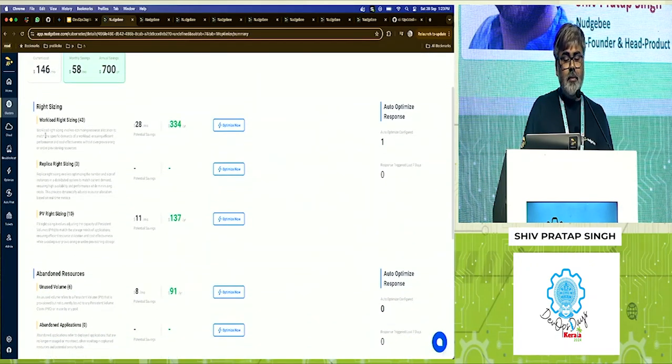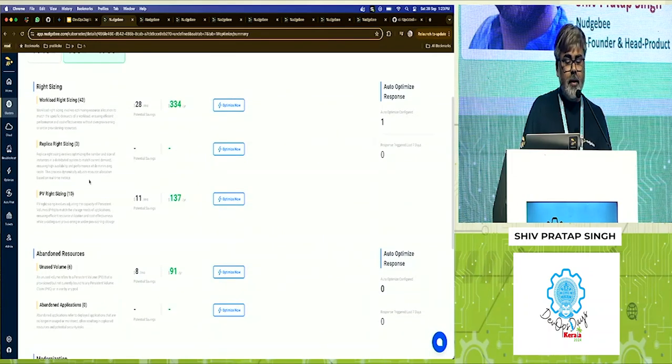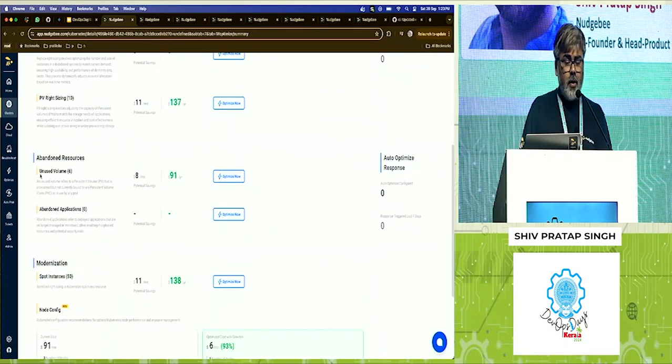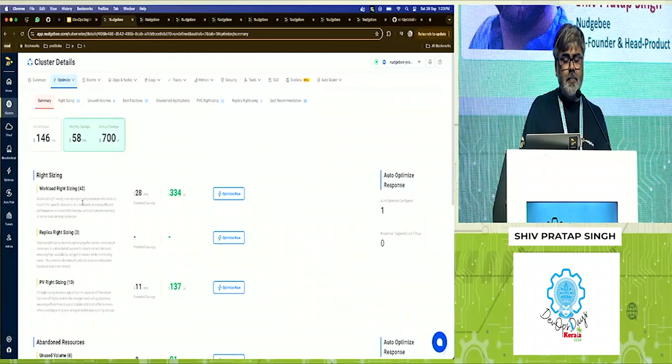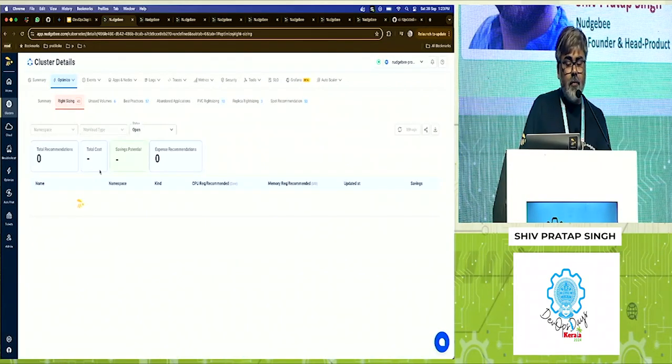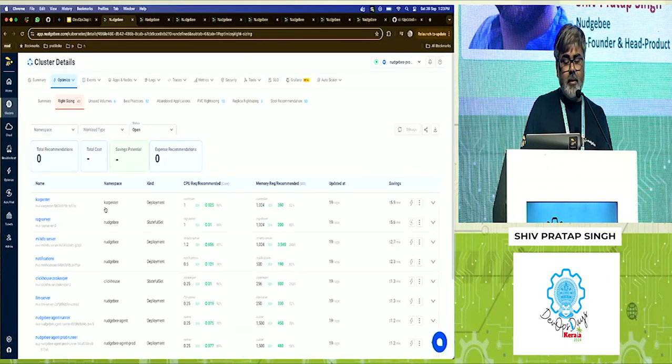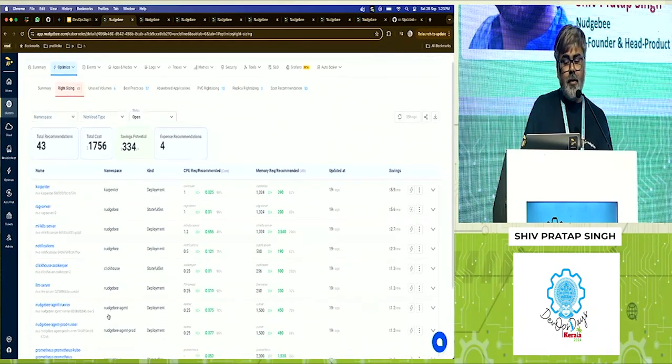Nudgebee will give you right sizing recommendations, how many workloads can be right sized, PV right sizing recommendations, and workloads which are not really being used so that you can save cost. Modernization, in terms of how you can change the machine types, right? Now, if we come to right sizing for more details, the system will tell me, okay, these are the workloads which can be right sized from different perspectives, right?